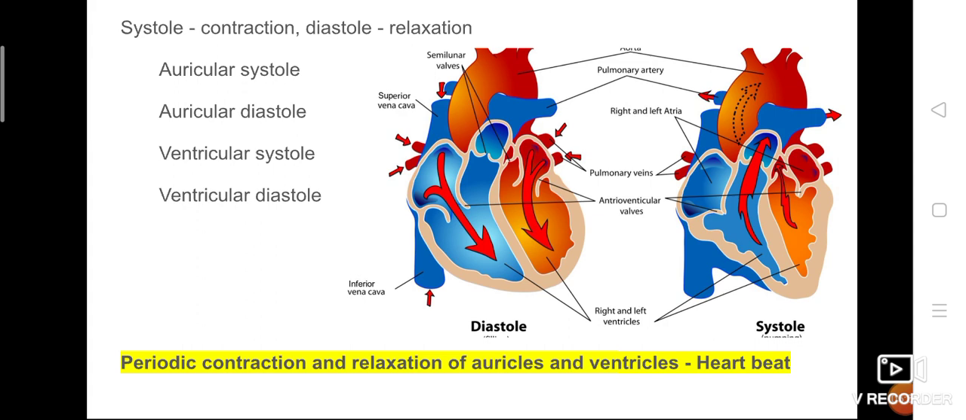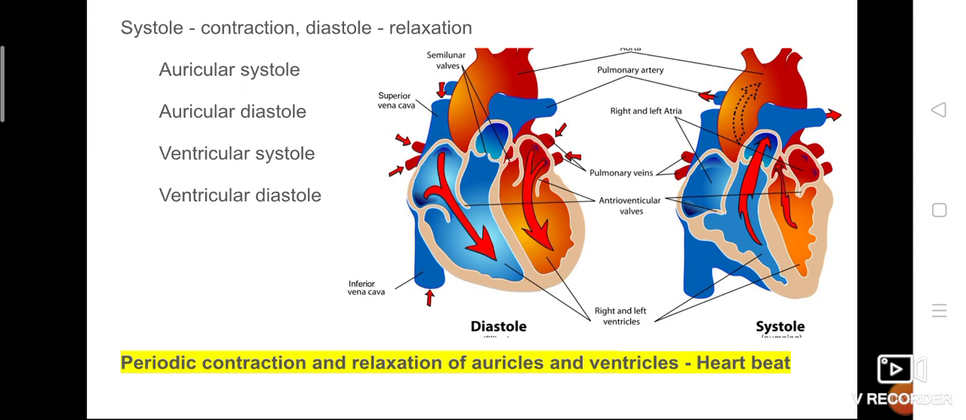If you see the second picture, systole, you can find the difference. In the second picture, the right and left ventricles are somewhat shrunk, which means contraction. What do you mean by contraction? It gives more pressure. Due to the more pressure, the blood will flow to the next chamber, isn't it? So systole means contraction, diastole means relaxation. So what is heartbeat? Periodic contraction and relaxation of auricles and ventricles.